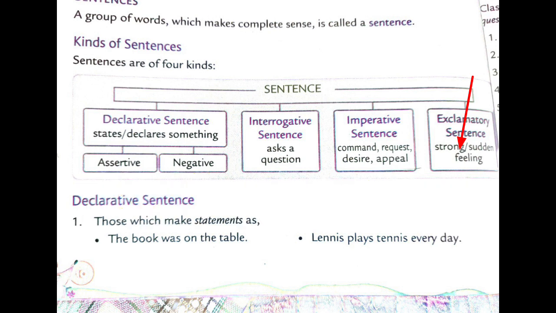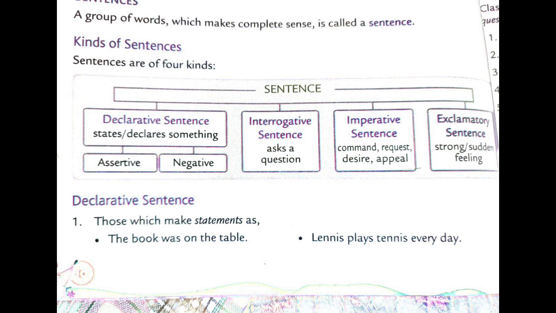Declarative sentence states, declares something. Interrogative sentence asks a question. Imperative sentence: command, request, desire, appeal. Exclamatory sentence: strong, sudden feelings.